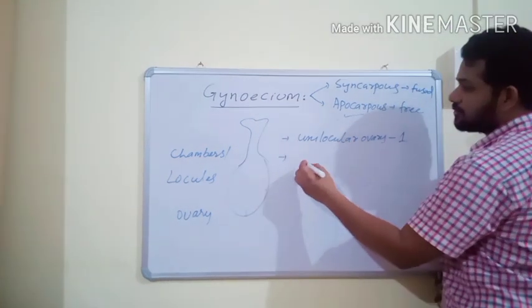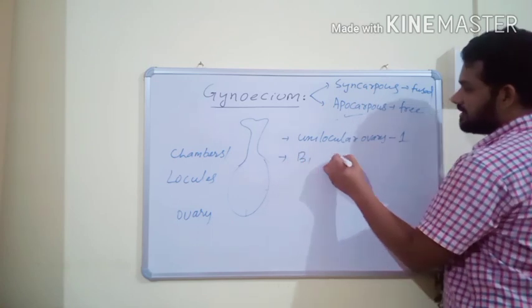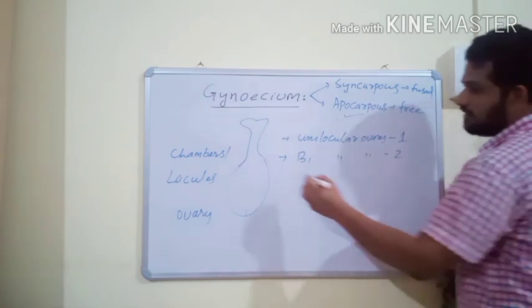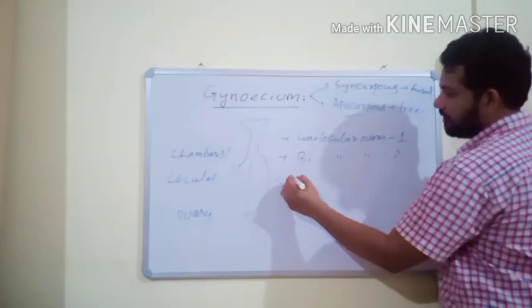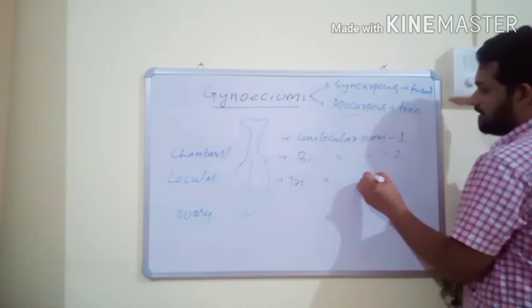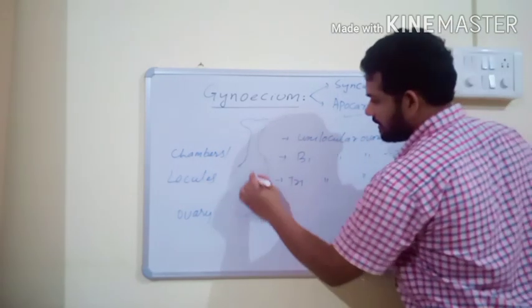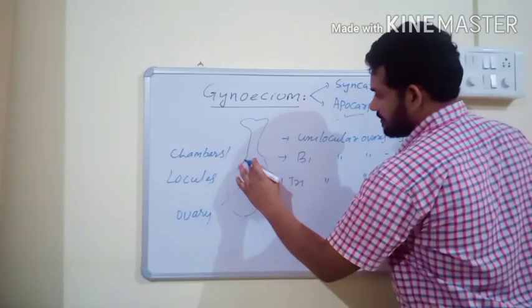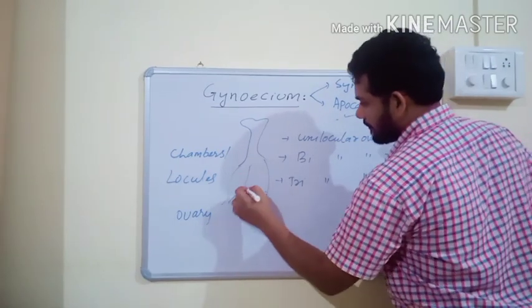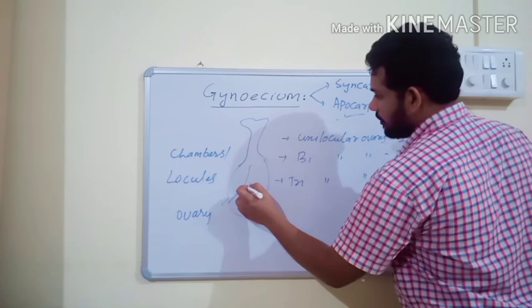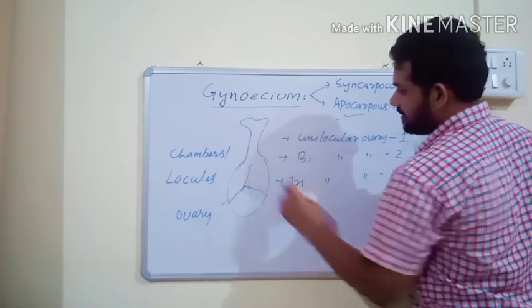If the ovary has two locules, then it is known as a bilocular ovary. In a bilocular ovary, the ovary has two chambers. If the ovary has three locules, then it is known as a trilocular ovary, like that. So these are the three locules.